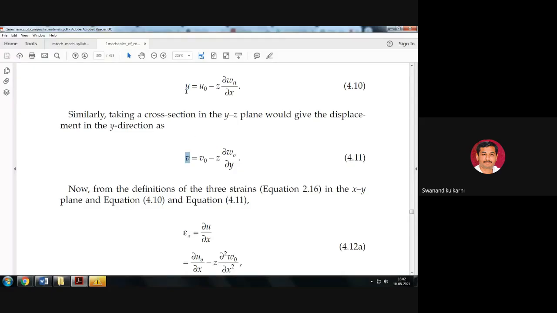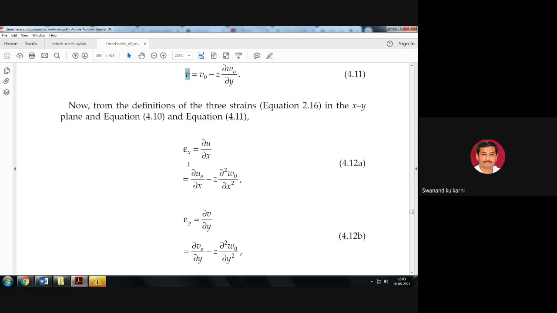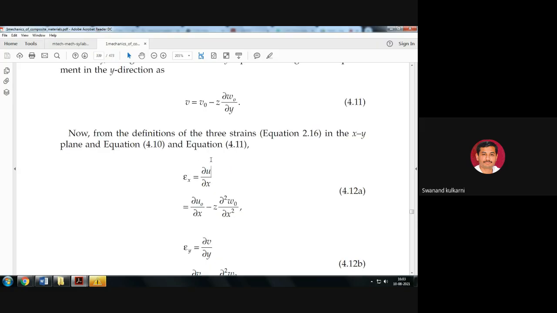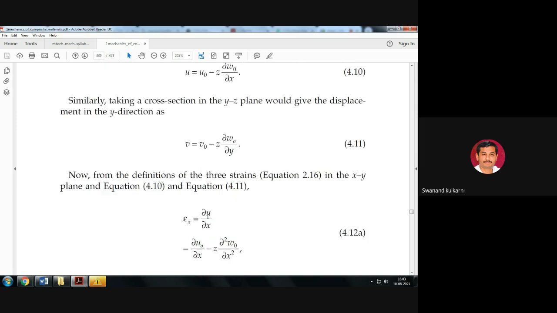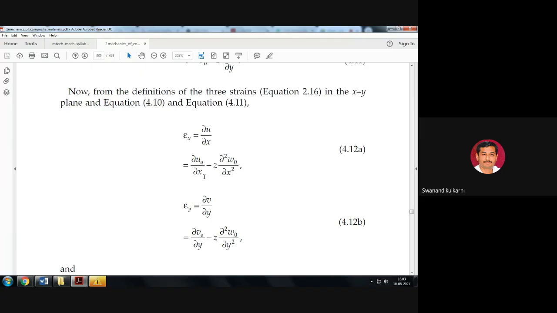If u is the deformation along x axis, and v is the deformation along y axis, then here the strain along x axis is dou u by dou x, that we already know from the analysis of mechanical elements, in solid mechanics, we have studied this particular part. So epsilon x is equal to dou u by dou x here.